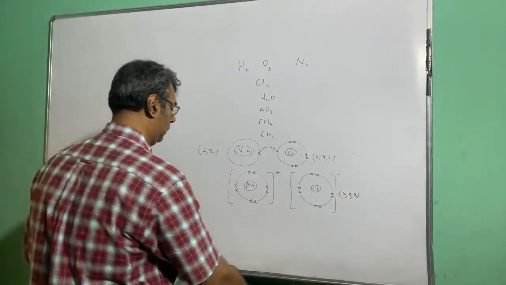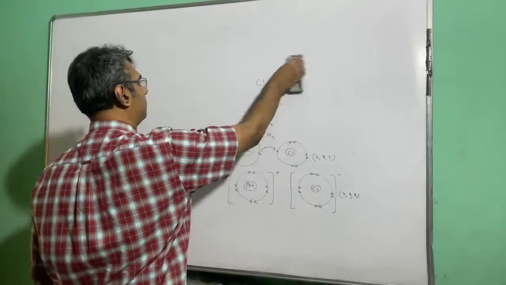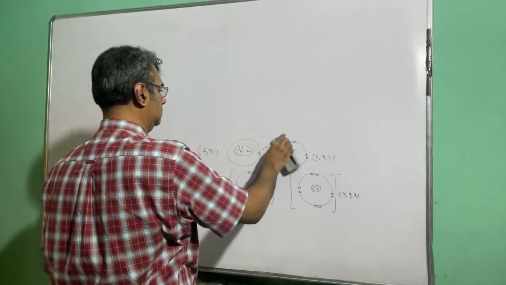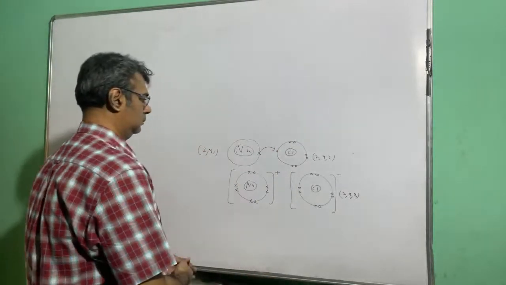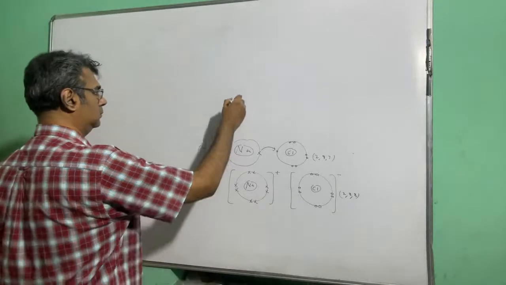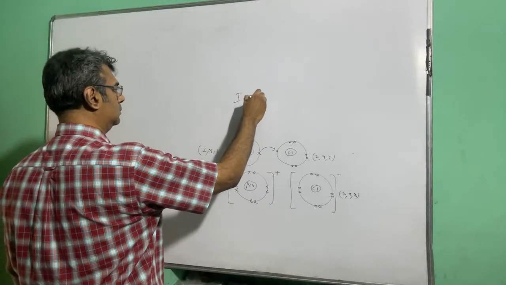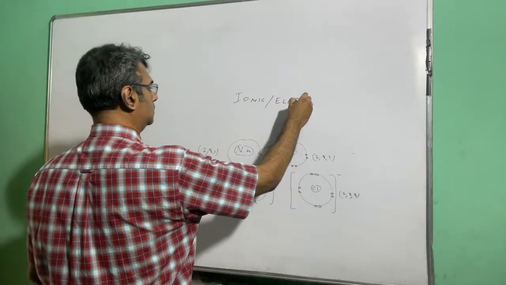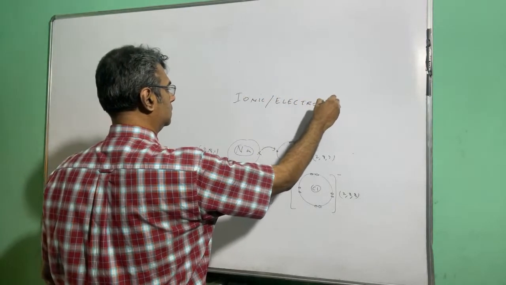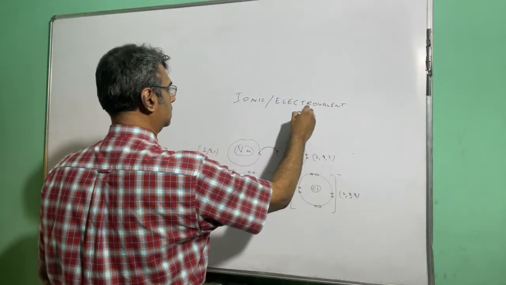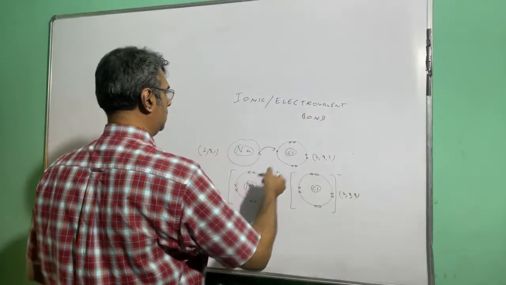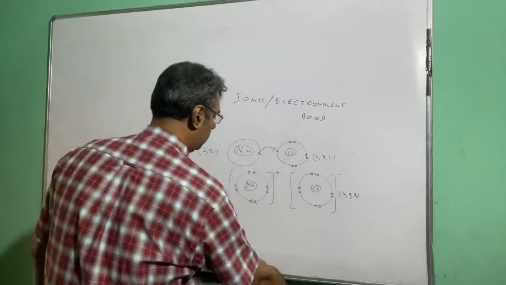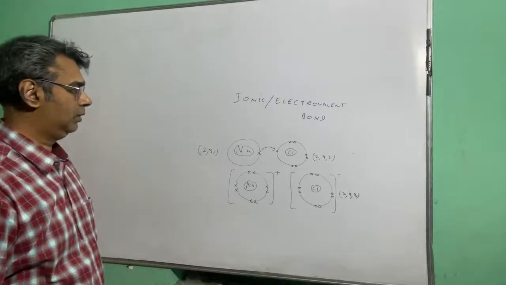So this is the topic for today, ionic bond or electrovalent bond.